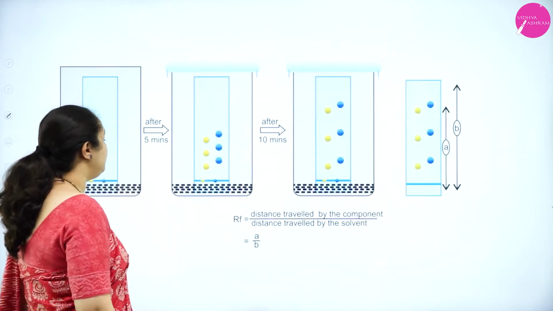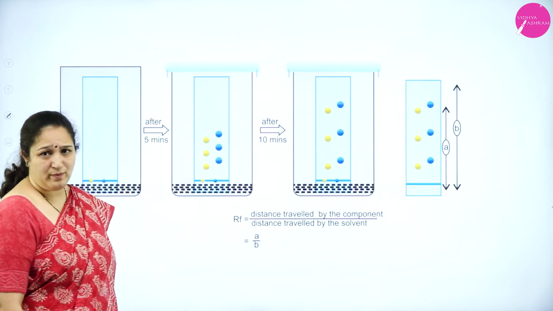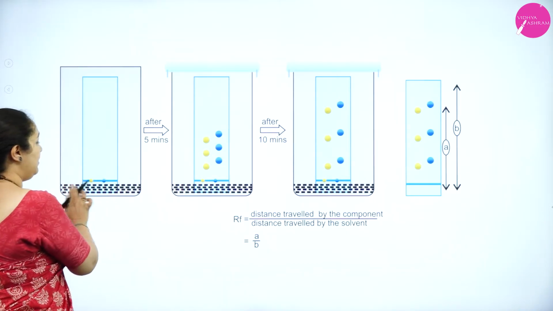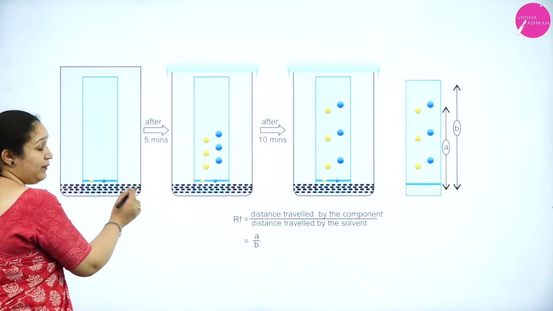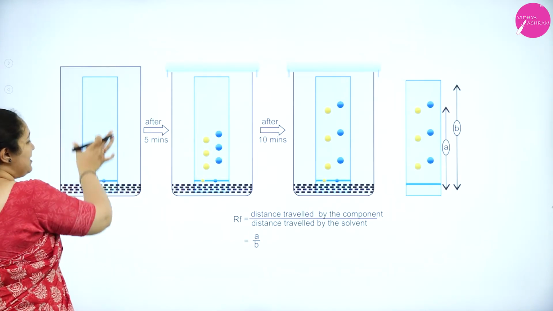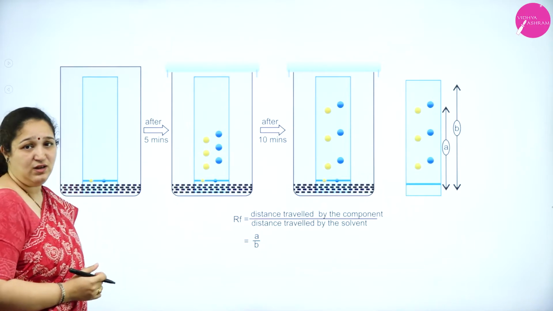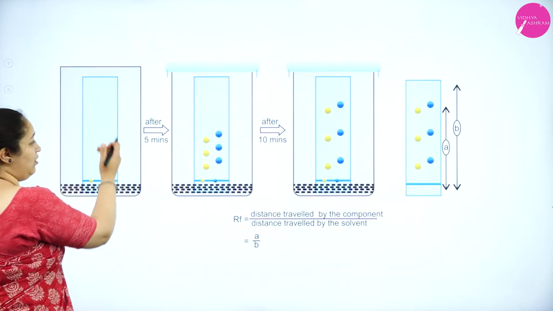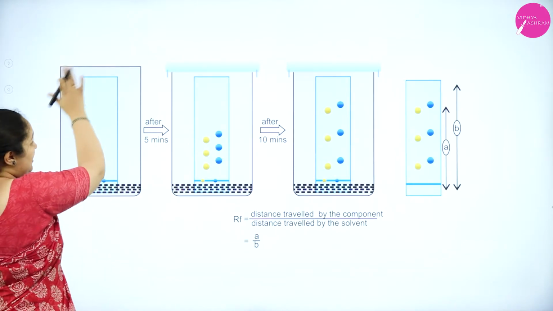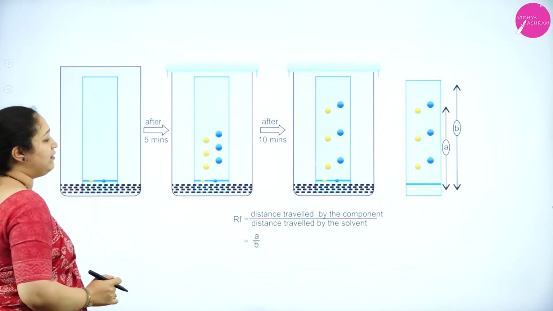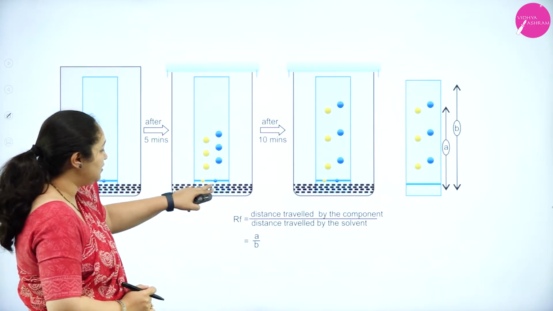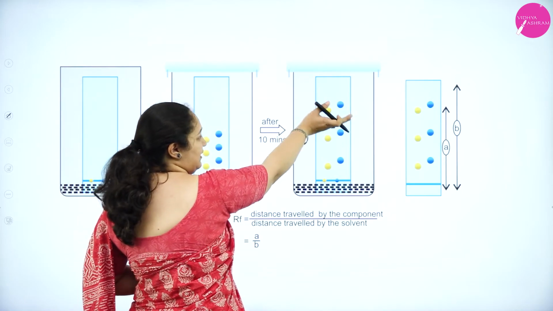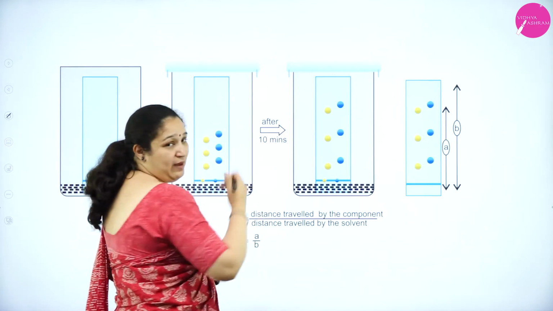Here we have thin layer chromatography. We have taken two components. Here we have the solvent, and we have the glass plate on which there is silica gel. Here you are going to add 2 drops and you have to run. What do you mean by running? It has to be completely covered. After 5 minutes, if you see, the components in the two mixtures have been separated. After 10 minutes, you can see it is more separated and it is going above and above.